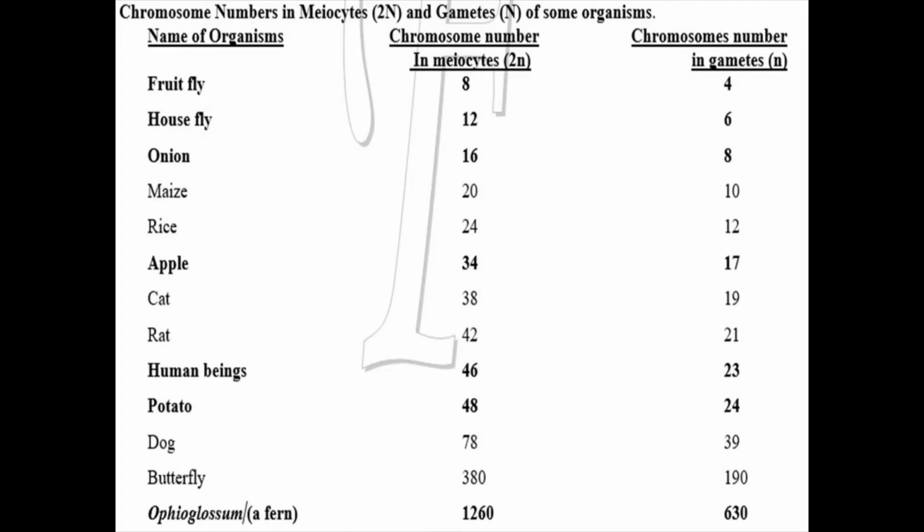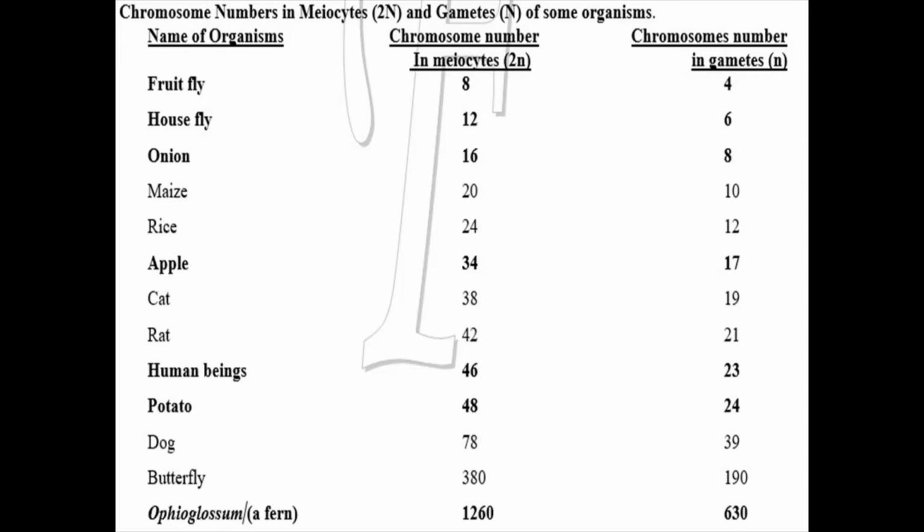Then you have to learn the next: a dog has 78, a butterfly 380, and a fern, a plant, has the highest chromosome number, that is 1260. It is very important, when any type of question from this table comes, to check whether they are asking about a meiocyte or a gamete.